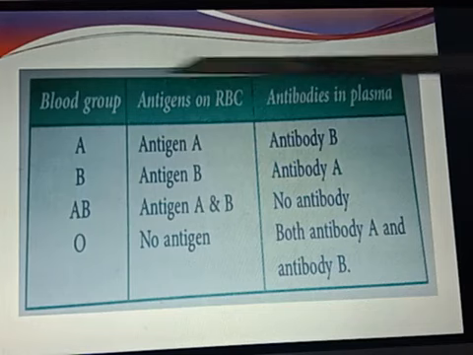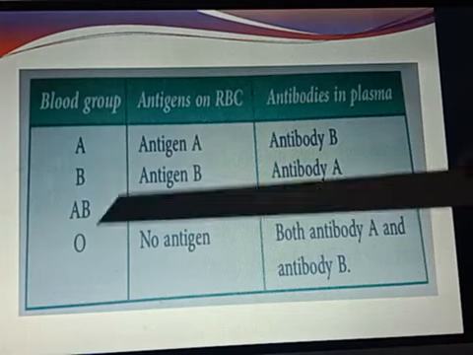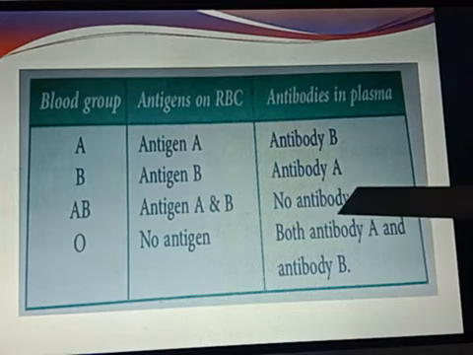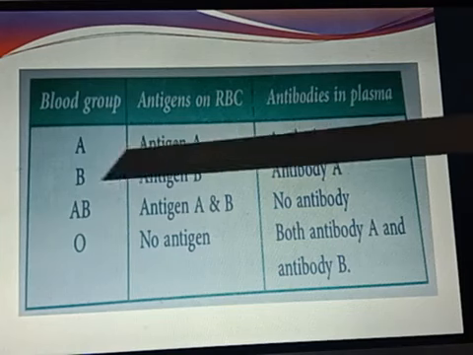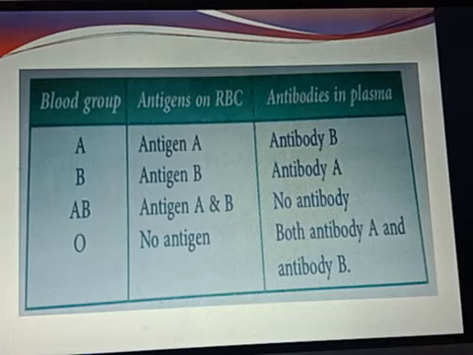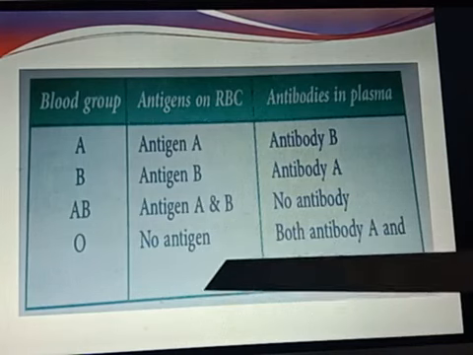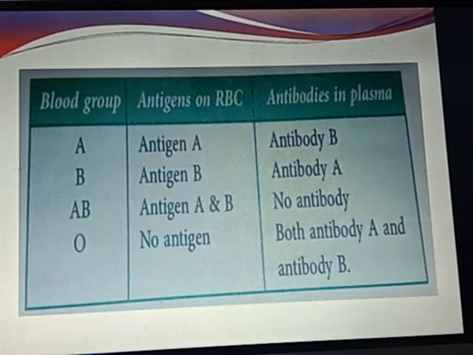In the case of blood group AB, both the antigens, A and B, are present, whereas no antibodies for these antigens are present in the plasma of a person having blood group AB. Now coming to the last type of blood group, that is O. Here no antigen is present on the RBC, whereas in the plasma both antibody A and antibody B are present. So this is a very important table that you need to keep in mind.